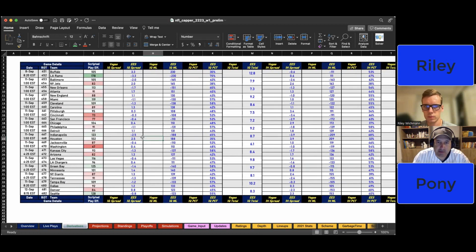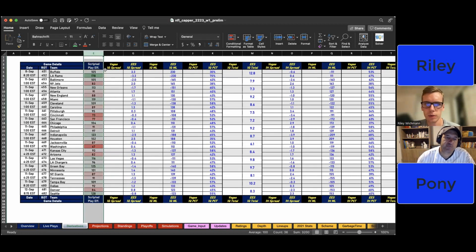Riley, can you tell us a little bit about what we're looking at here? Yep, absolutely. And we will make several of these types of bets throughout the year, but looking at the first column here, outside of the game details, we have scripted play efficiency.